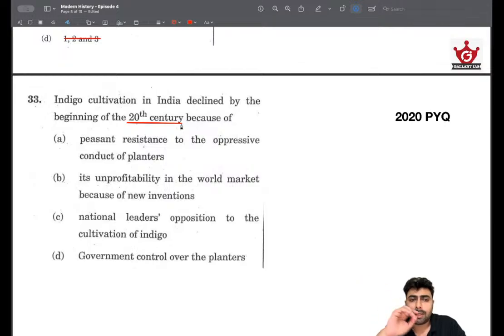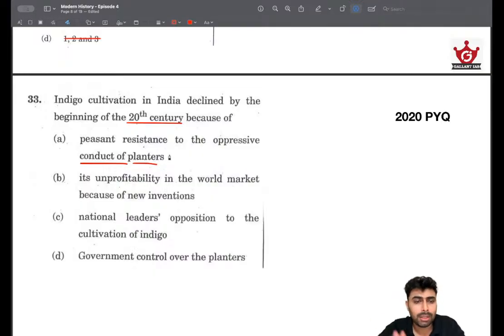So what could be the reason? And we'll go through the options one by one. Peasant resistance to oppressive conduct of planters. Okay, this was there, but British brutally suppressed all peasant uprisings, and that wouldn't have led to the decline of indigo cultivation, because despite the fact that everybody was exploited, the resistance alone wouldn't have caused British to decline or do away with the indigo cultivation. That is not a very likely thing, because whatever resistance they faced, they tried to manage it by means of force and other things. So this doesn't seem very probable, but we'll see. If we are not able to eliminate other options, maybe this might be the answer.